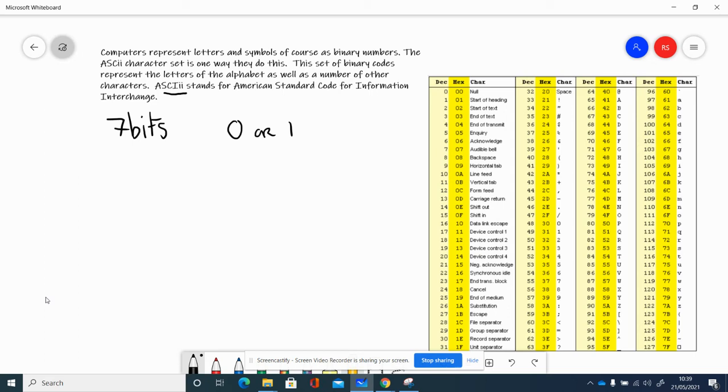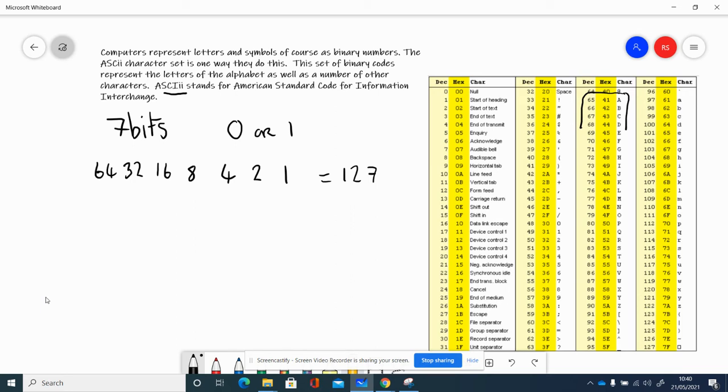So if you had 7 bits, you could have these positions: 1, 2, 4, 8, 16, 32, and 64, because there are 7 of them: 1, 2, 3, 4, 5, 6, 7. So if we added those up, the maximum number we could have is 127. And if you look at the code chart on the right hand side of here, the biggest number here is 127, and that represents a strange little square as the character. Only ones we're really interested in are these ones here, which represent letters.